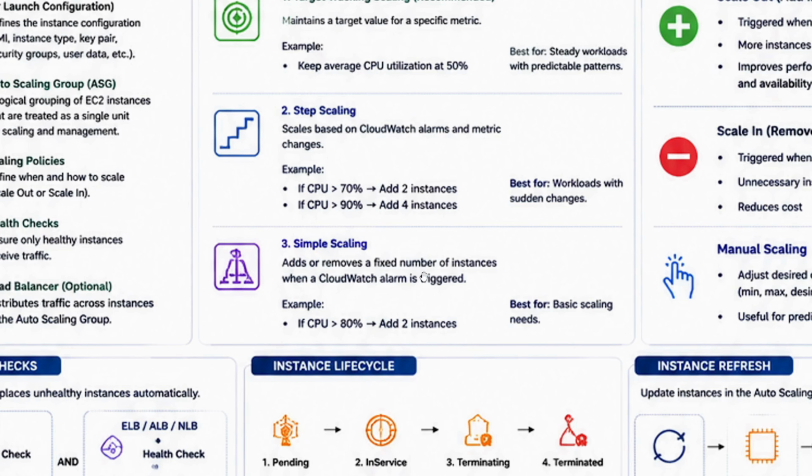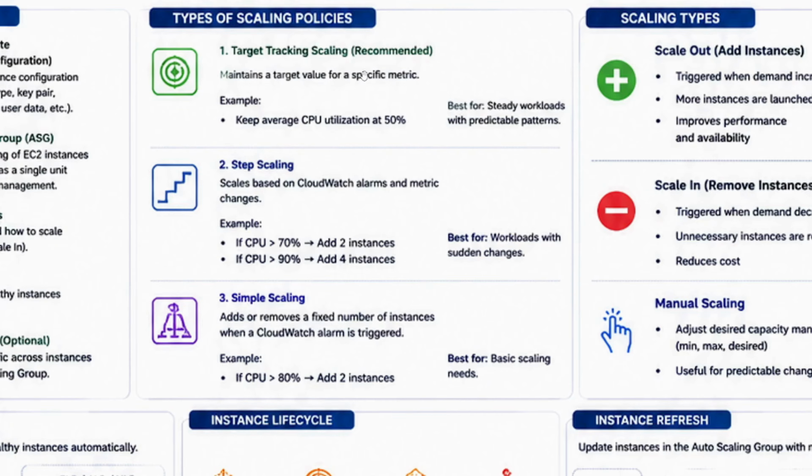In case of target tracking scaling and simple scaling, the difference is basically that target tracking scaling is not linked to your CloudWatch alarm. It will just maintain the target value for a specific metric. That's it. But in case of simple scaling, it will use the CloudWatch alarm.